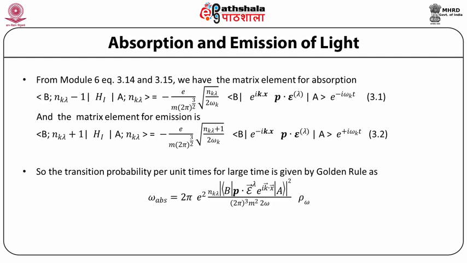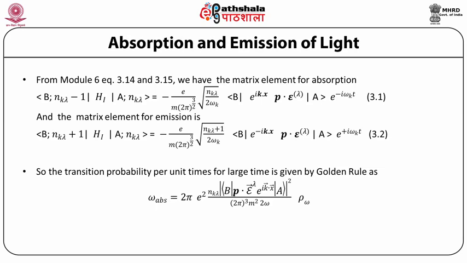Please don't confuse this omega with the energy omega. This omega refers to the transition probability, and we'll always put a subscript below that, like absorption or something like that. It is not related to the other omega in the picture. So the transition probability of absorption is equal to 2π e² n_kλ times the matrix element between B and A of p·ε_λ e^{ik·x}, mod squared, divided by (2π)³ m² 2ω, times ρ(ω).